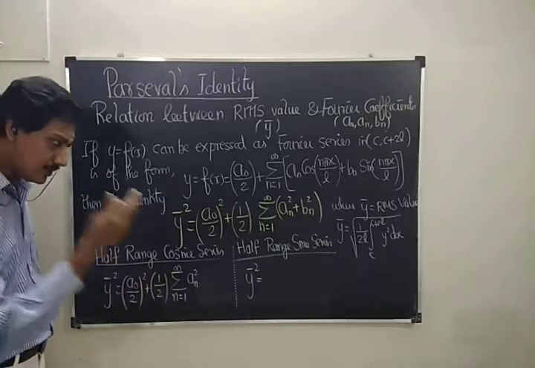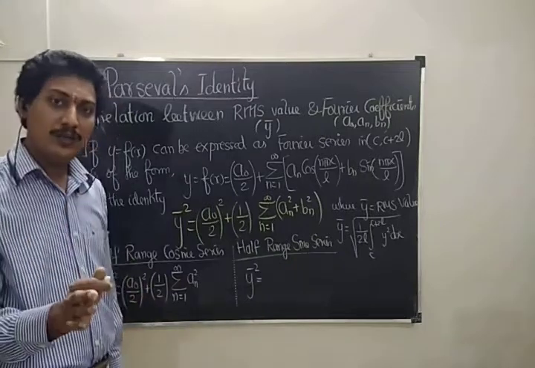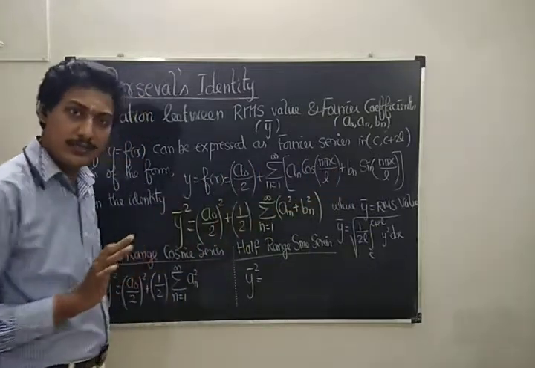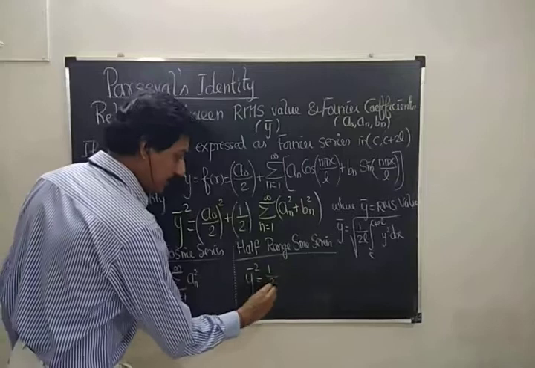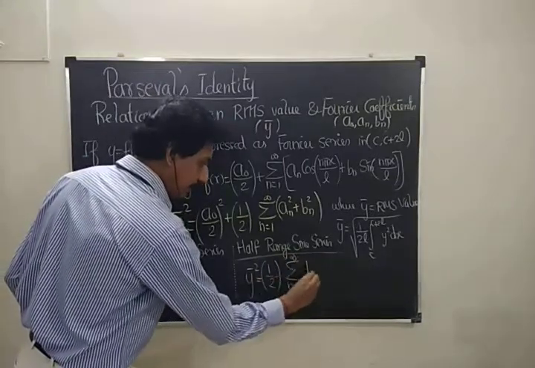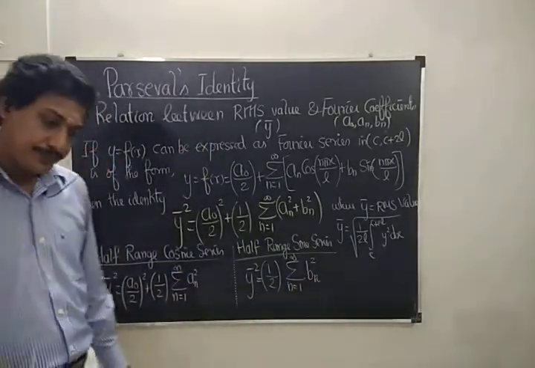Right? What about the second one? Sine series. Sine series has only the sine term. What's the coefficient of the sine term in the Fourier series expansion? Only bn, isn't it? So what is y bar squared? y bar squared is 1 by 2 times sigma n equal to 1 to infinity bn squared. Otherwise, you can remember it like this.